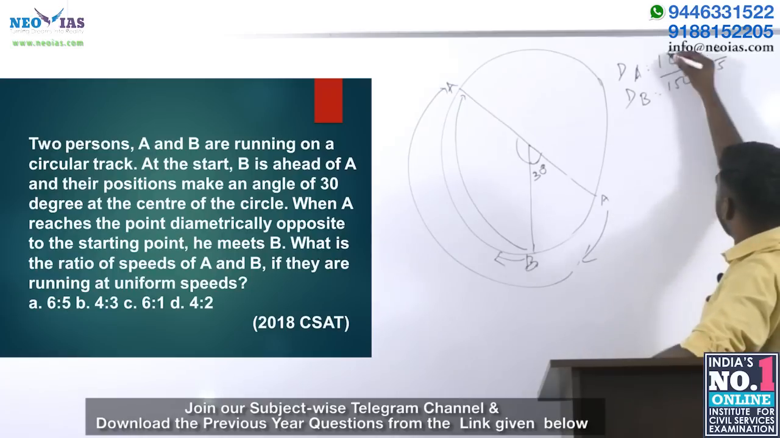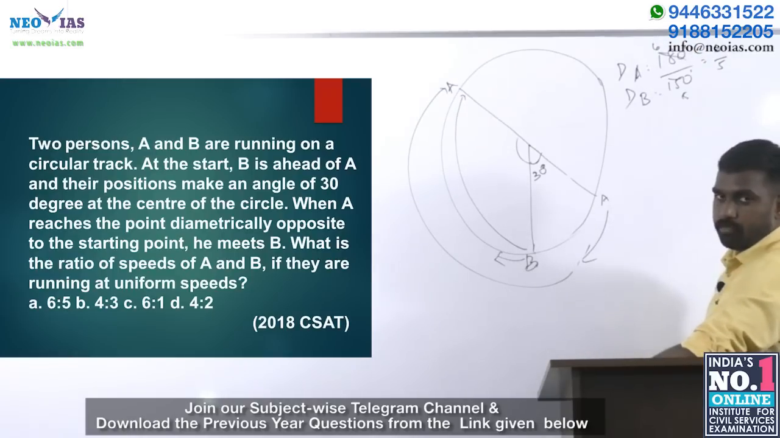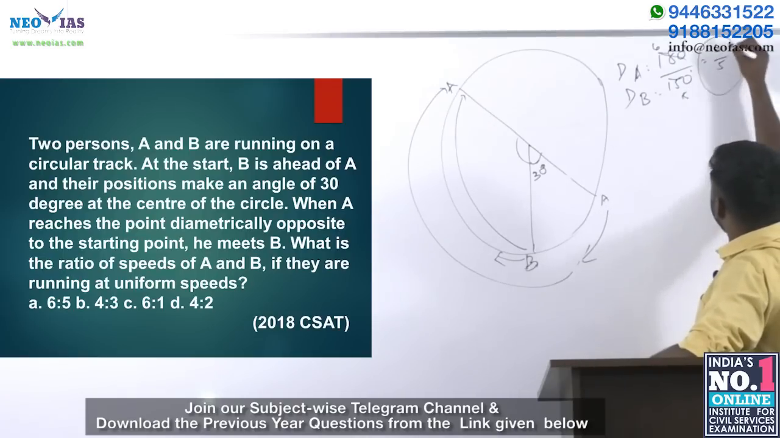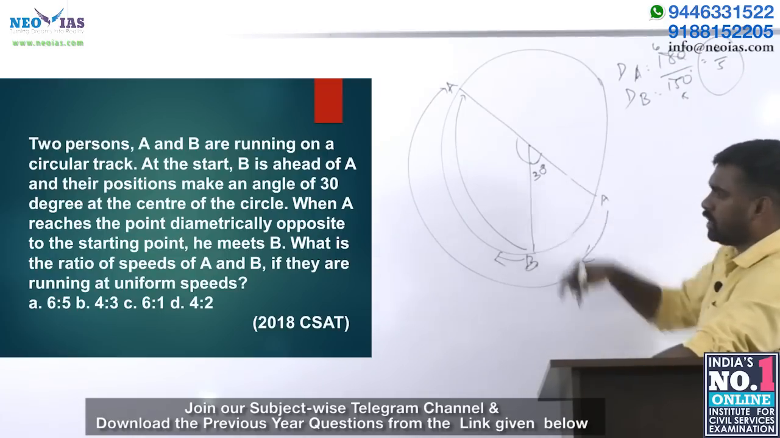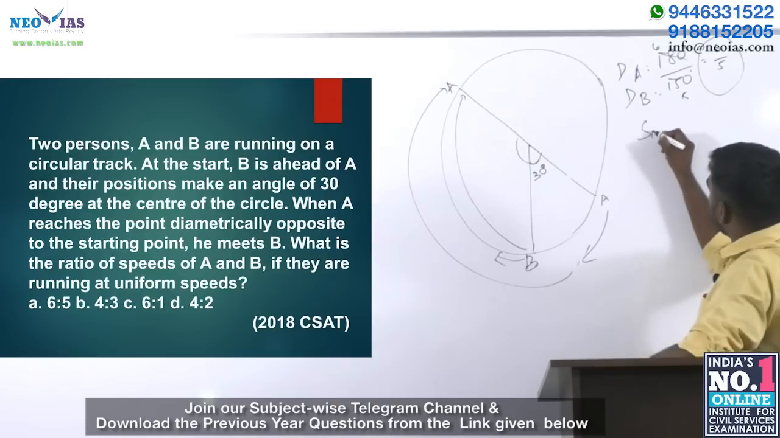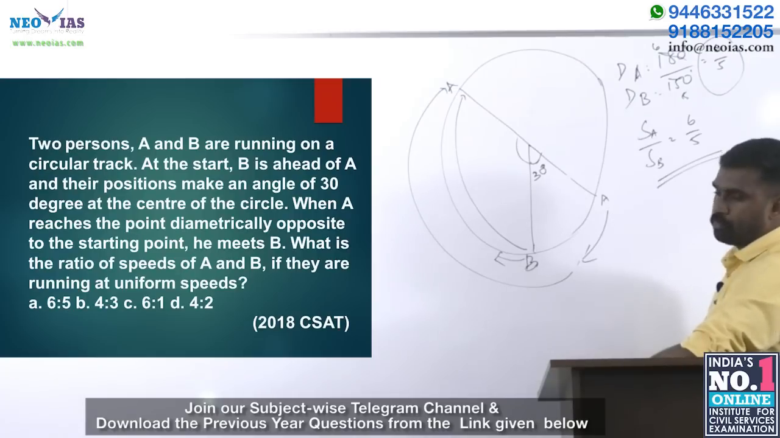Cut off with 30. 6 by 5. 6 into 30, 180. 5 into 30, 150. So this is the ratio of these angles. If that is the ratio of the angles, that will be the ratio of the distances. That itself will be the ratio of the speeds. So as we explained in the previous question, this will also be 6 by 5.